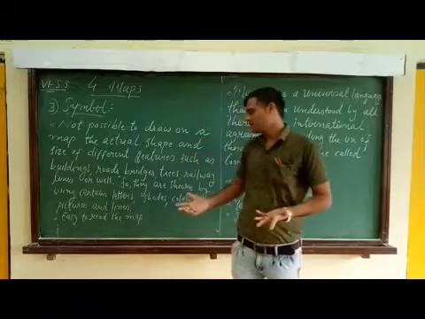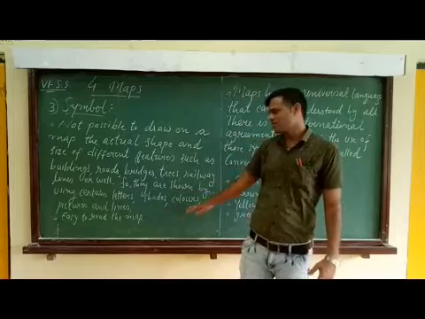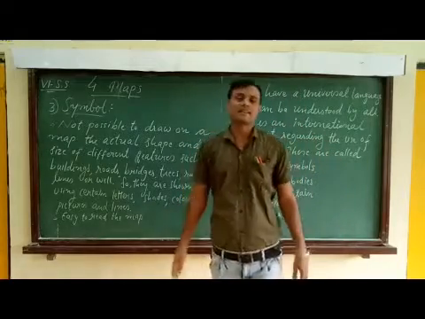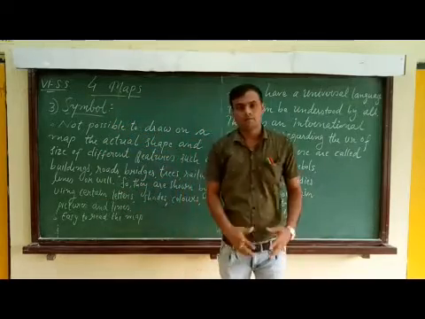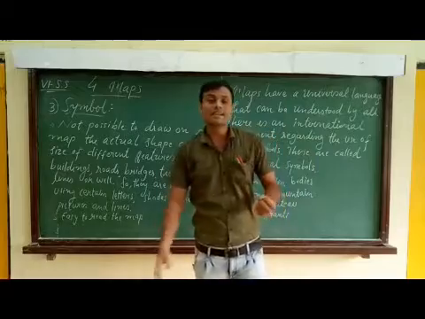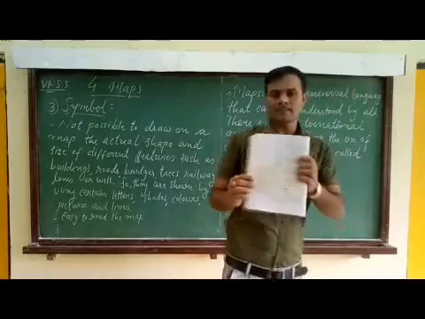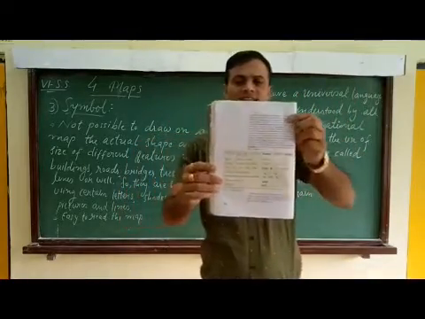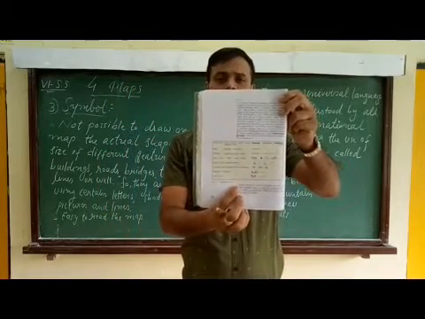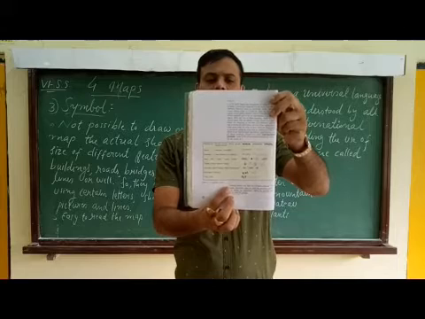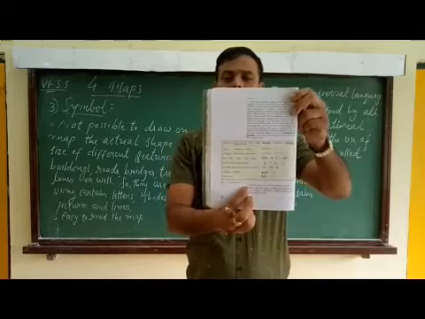So we use different letters, shades, colors, pictures and lines. These are called symbols. Maps having symbols are easy to read. Here on your page number 26, we have shown some of the symbols. Based on that we can easily identify what it is.